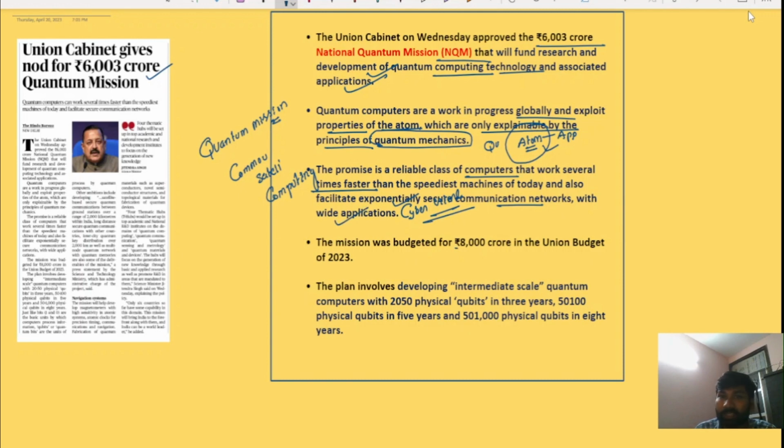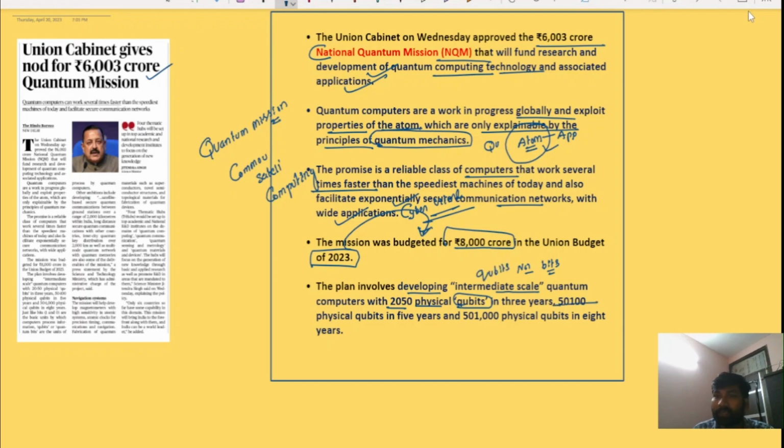So the mission was budgeted at 8,000 crore in the Union Budget 2023. Union Budget 2023 allocated 8,000 crore rupees for the National Quantum Mission. This National Quantum Mission will involve developing intermediate scale quantum computers with 20 to 50 physical qubits. For example, normal computers work based on bits, but quantum computers work in qubits. Okay, it works in qubits.